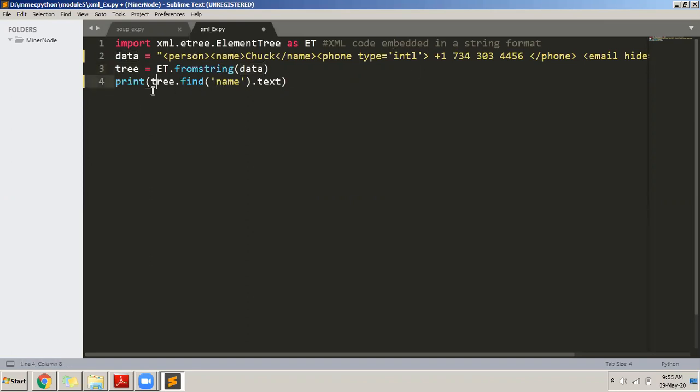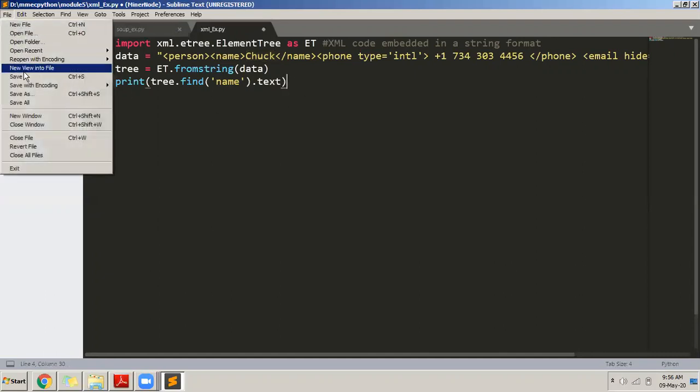And then I want to display the name. I want to extract only the name. What is the name? Name is Chuck, C-H-U-C-K. I want to display only that. So I say print tree dot find name. Find a tag called name in the tree. In the tree, find the node or the tag called name, dot text: extract the text part of name from tree, find the name, and from that name get the text. Dot text will give you the text between the name tag. It will give you, hopefully.